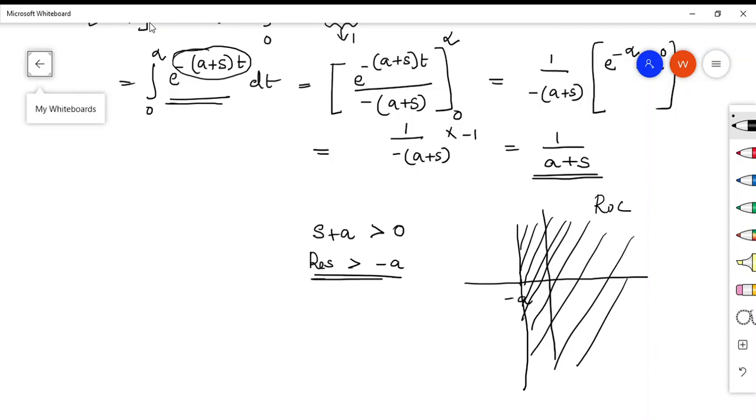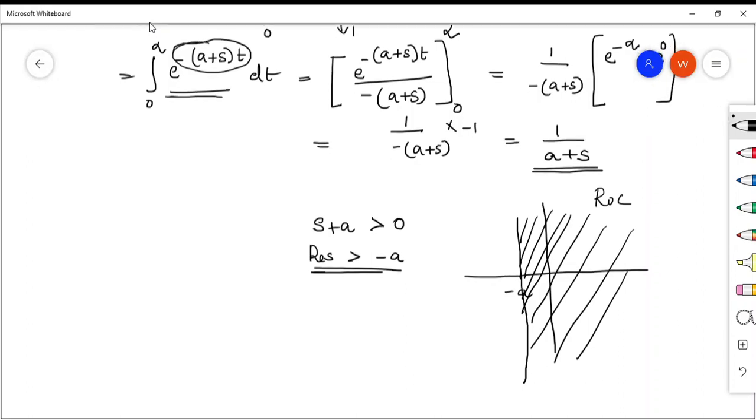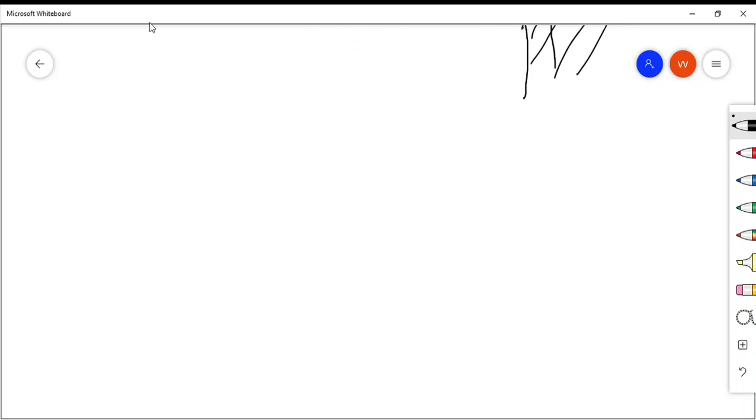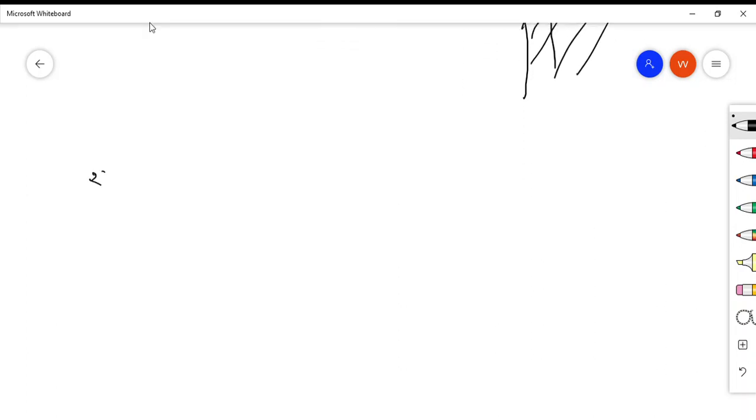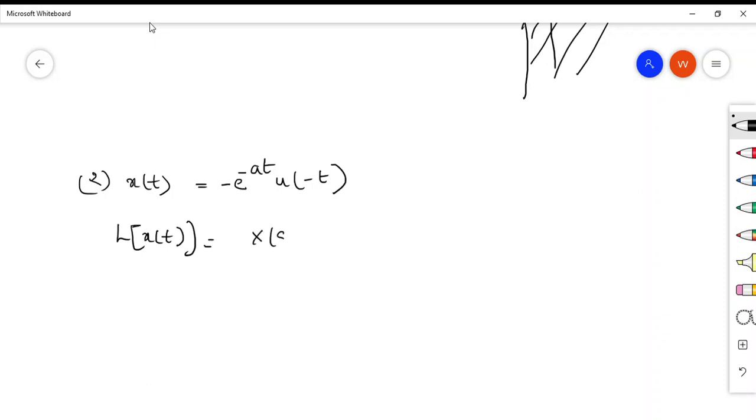Now we will see the next signal, that is the second signal. The second signal I am taking is x of t is equal to minus e raised to minus at u of minus t. Again, Laplace transform of x of t will be equal to what? It will be equal to X of s, or I can write it is equal to integral. See, this is minus e raised to minus at u of minus t.